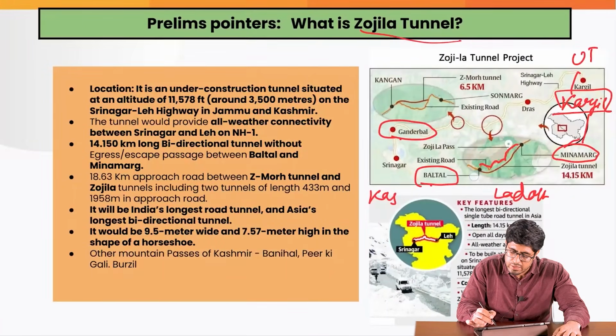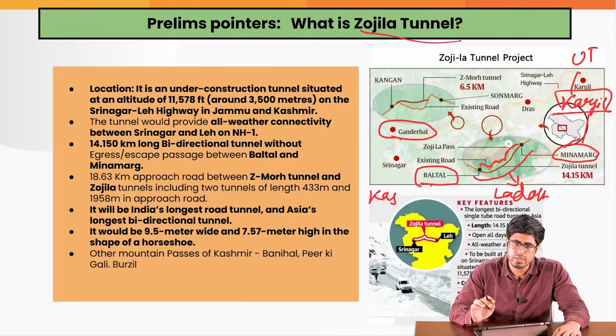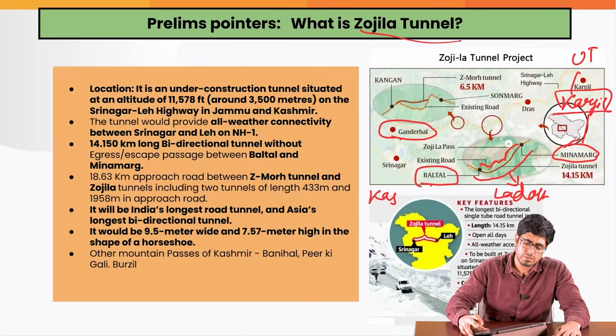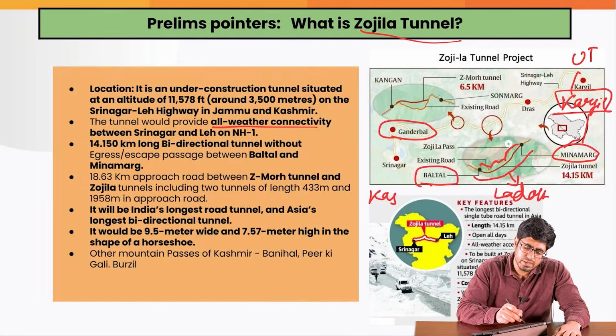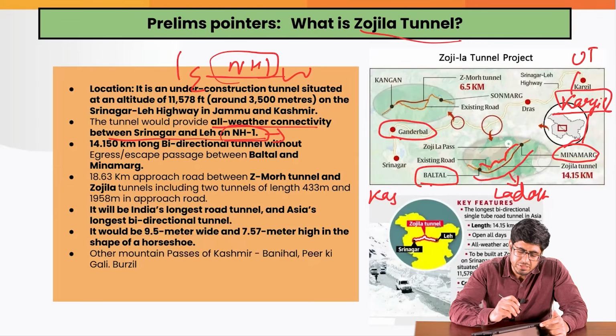Now we are trying to create this alternate tunnel under it, and this tunnel, because it is passing through the Zojila Pass, is also known as the Zojila tunnel. It is very important for us because it is the only all-weather connectivity between Srinagar and Leh on NH1. National Highway 1 basically means it is the northernmost highway which is connecting in the east-west direction. That is why it is known as NH1 as per the new nomenclature of national highways.